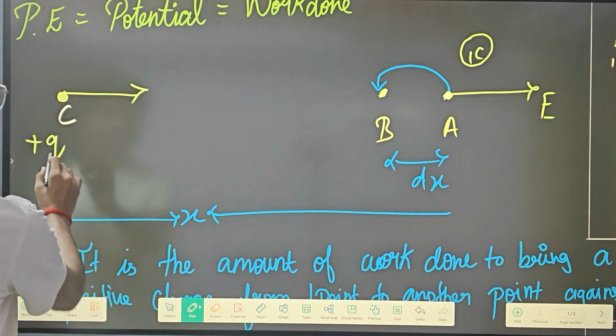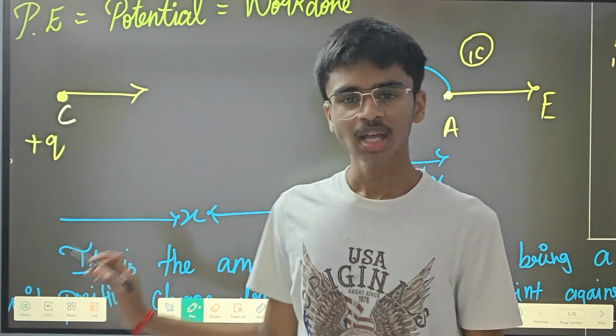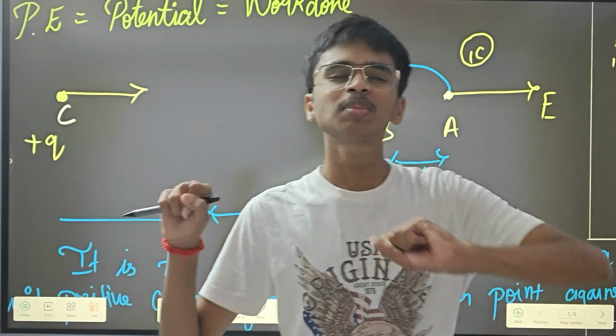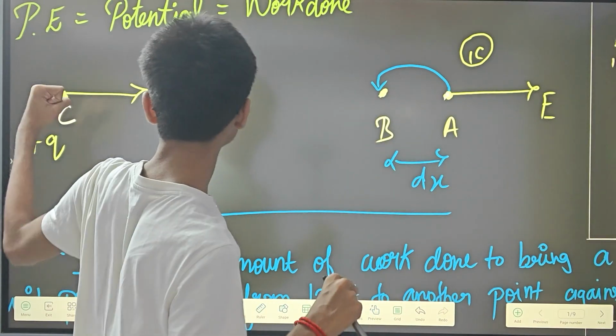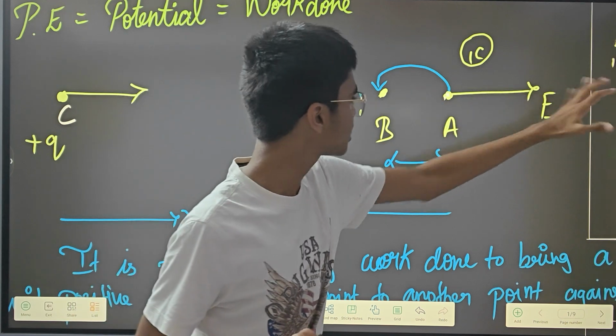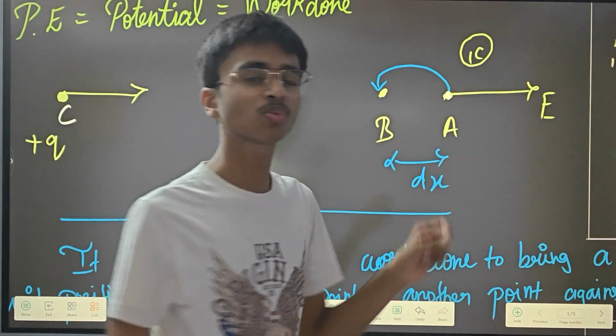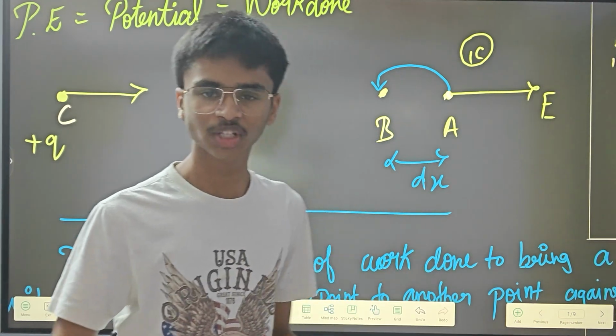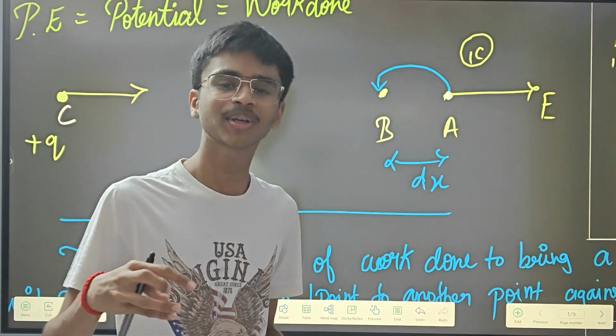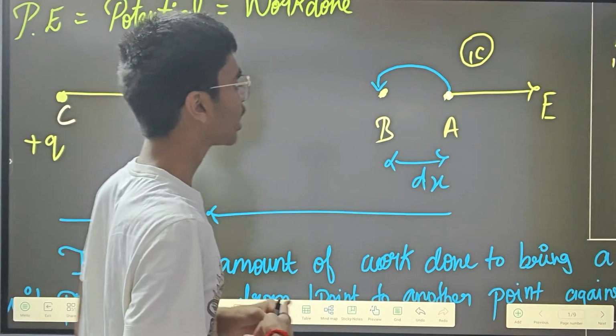But since there is this plus q charge, there will be some sort of repulsion force that will be exerted by this charge against this unit positive charge. Here is where the charge is, that is what I have represented as 1c. My handwriting is kind of terrible, I'm so sorry for that. I'm just improving day by day.